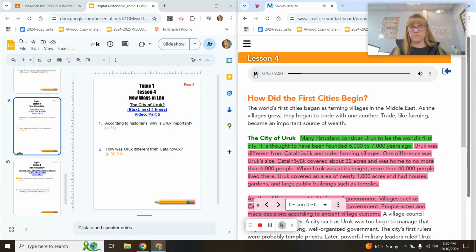The city of Uruk. Many historians consider Uruk to be the world's first city. It is thought to have been founded 6,000 to 7,000 years ago.